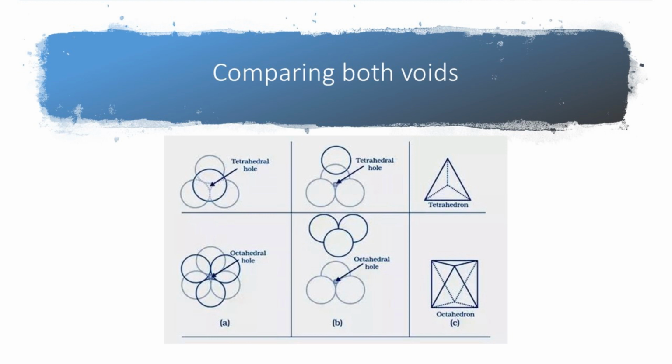Now, it is very important to remember that if N number of particles are present in any crystal structure, then number of tetrahedral voids is 2N and number of octahedral voids is only N.